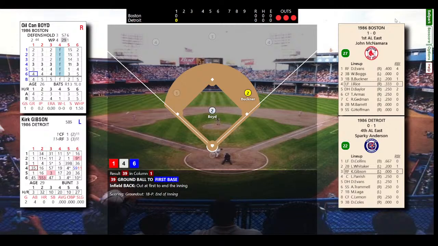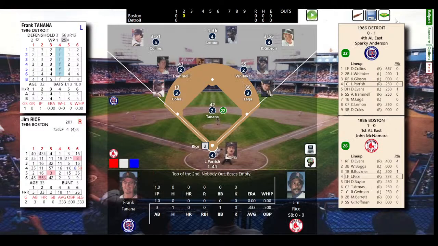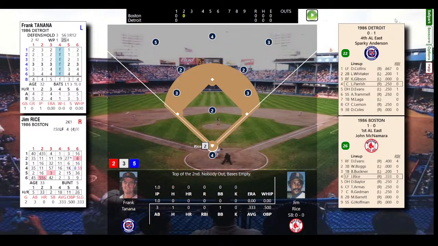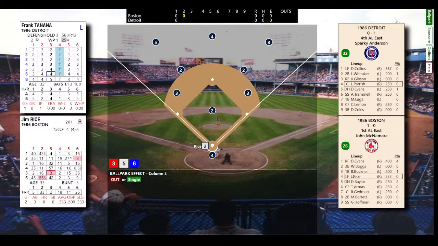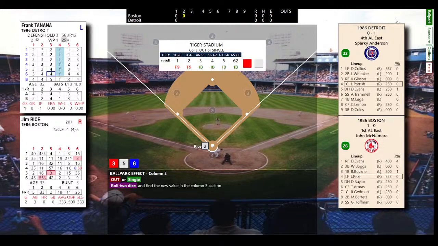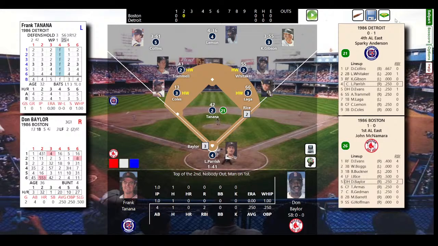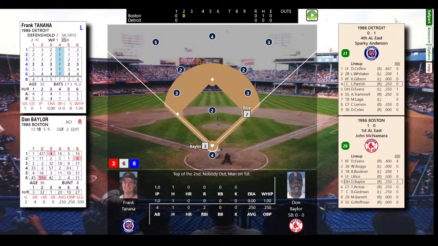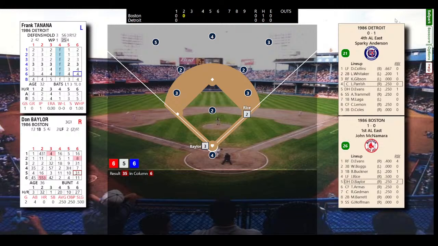We go to the top of the second. Bring up Jim Rice. Rice went 1 for 3 opening day with a walk. Let's see, it could be a base hit here. And that will be a base hit. So Rice singles. First hit of the game for either team. A leadoff single for Rice, and here comes Baylor. Baylor 1 for 4 yesterday. Short fly ball. Collins has got it. 1 out, man on first.